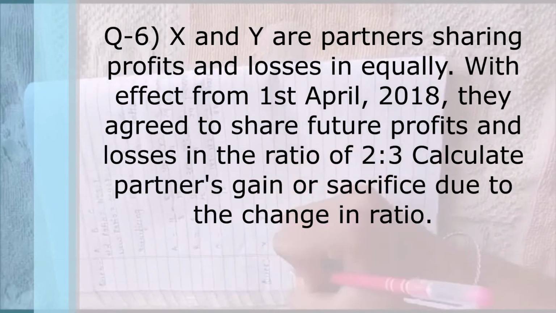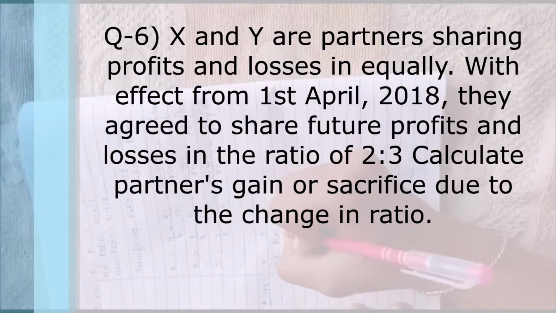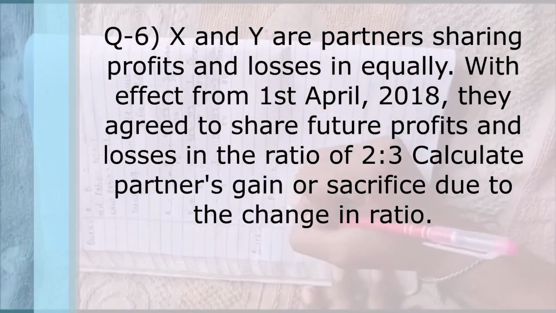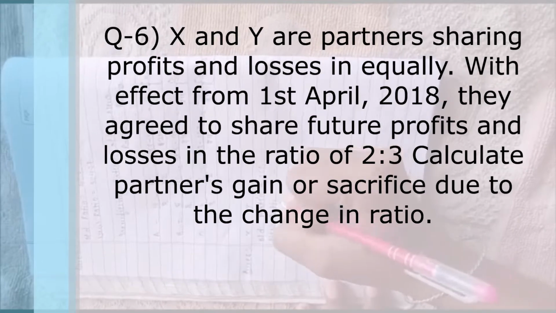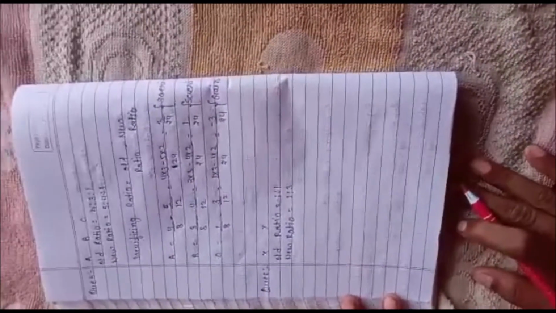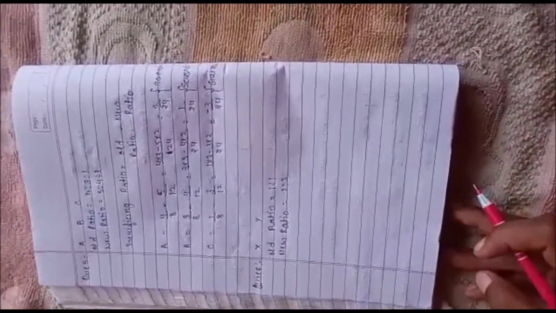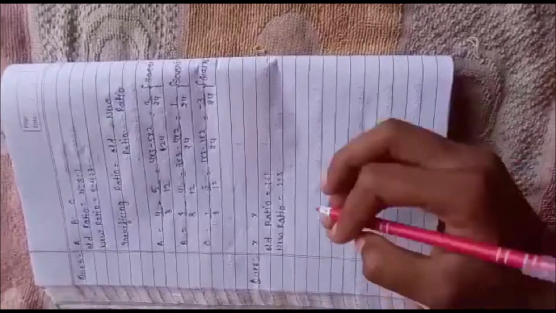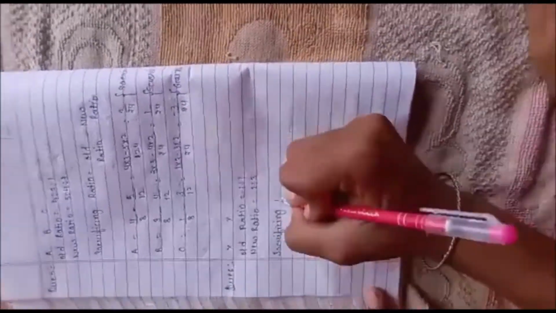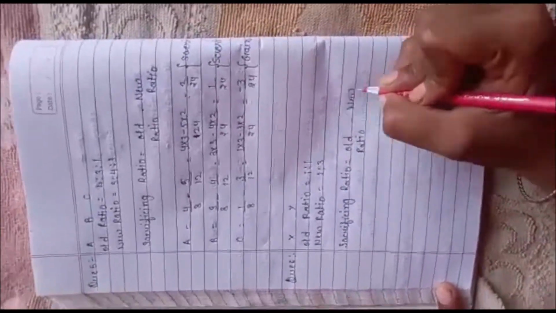And in question number 6, X and Y are two partners. Their old ratio is equal ratio, which is 1:1. Their new ratio is 2:3. In this question, we have to calculate partners' gain or sacrifice due to change in profit sharing ratio. This question is also same as previous question. We have to calculate sacrificing ratio, which is old ratio minus new ratio.